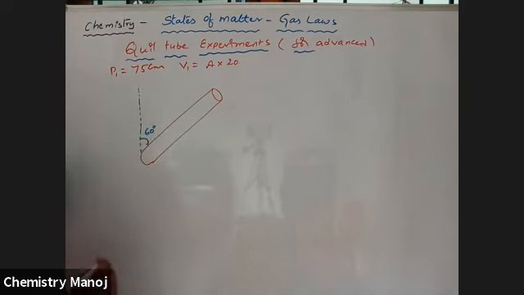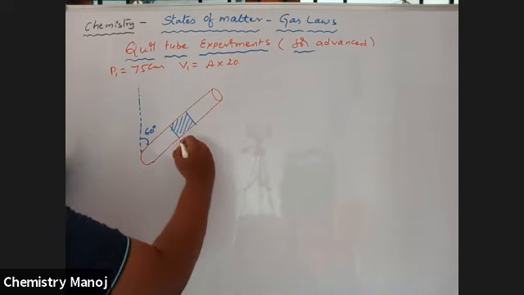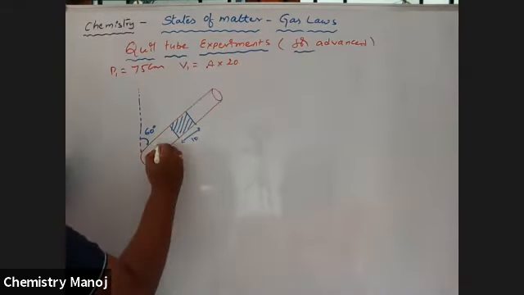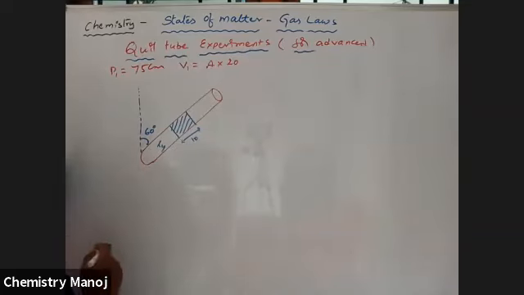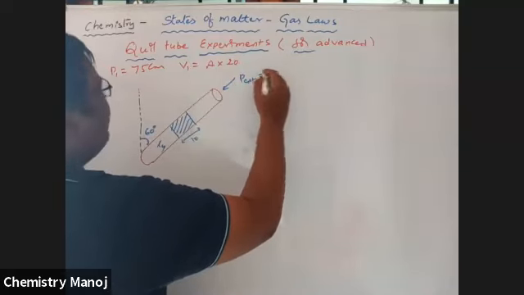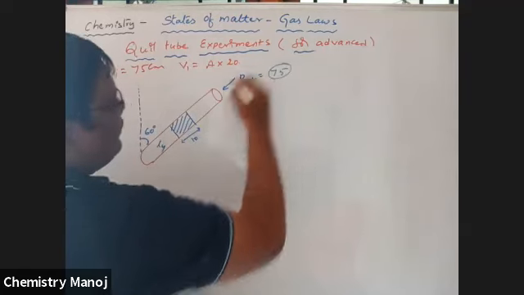Given condition. Here once again it is a mercury column. Length is 10. Let it be L4. P external is equal to 75.